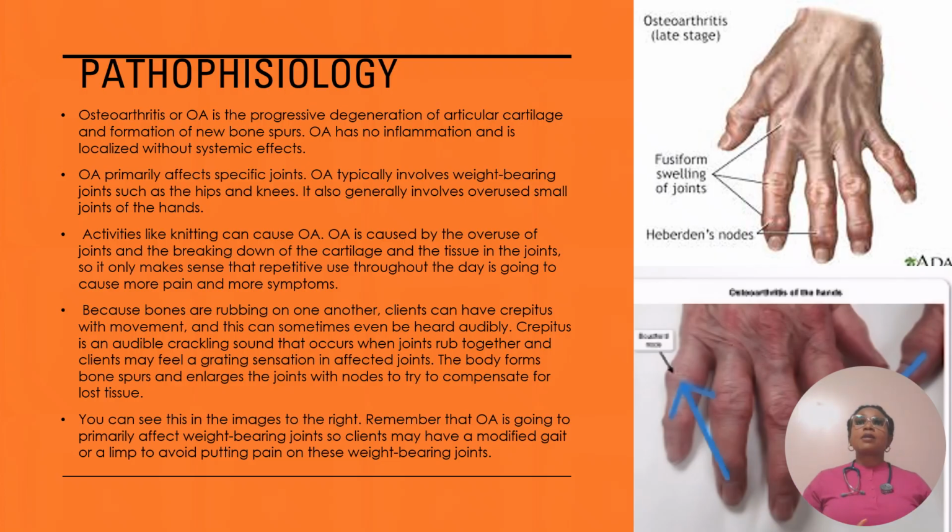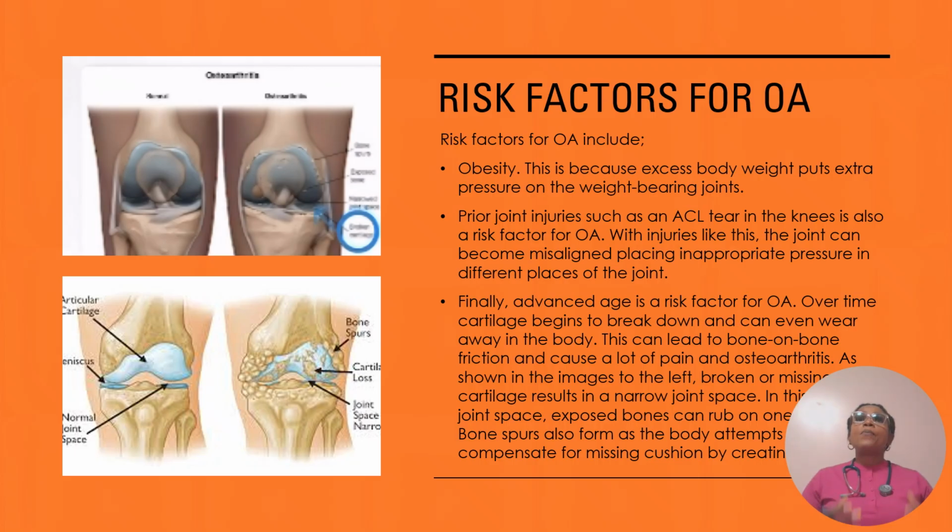What are the risk factors for osteoarthritis? The risk factors for osteoarthritis include, number one, obesity. Obesity is a risk factor because excess body weight puts extra pressure on the weight-bearing joints.